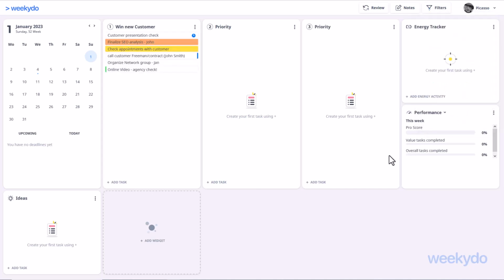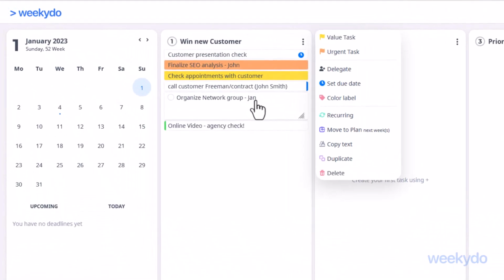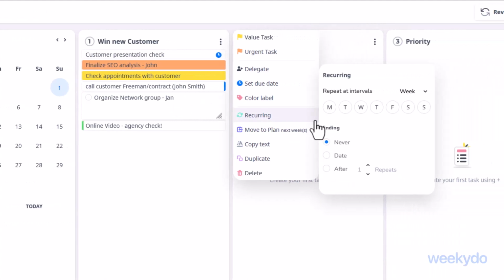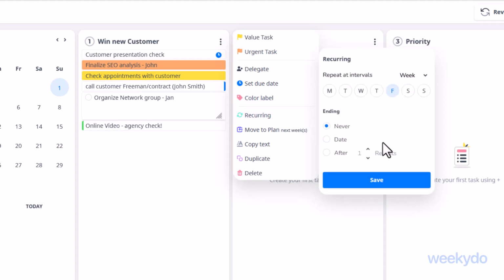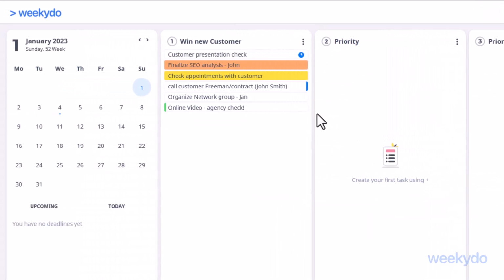You probably also have to deal with regular tasks. Of course, having to re-enter them over and over again would be completely inefficient. Instead, simply click on Recurring. Then you can set the repetition intervals and the task termination. If you mark the task as done in the current week, it will be visible in this widget again after the review in the next week.